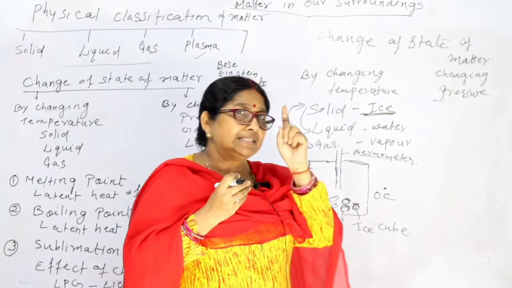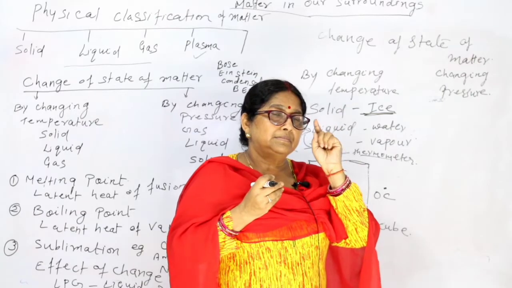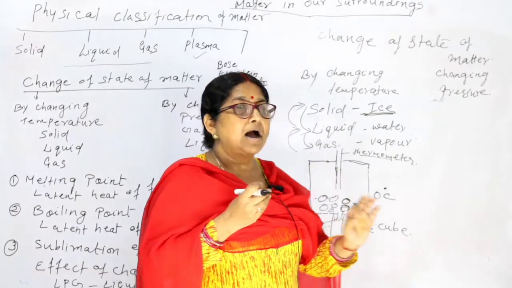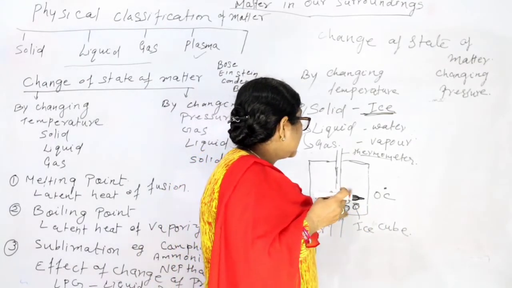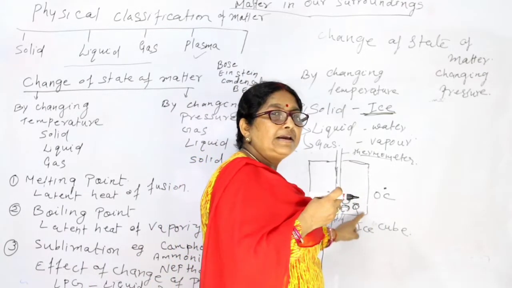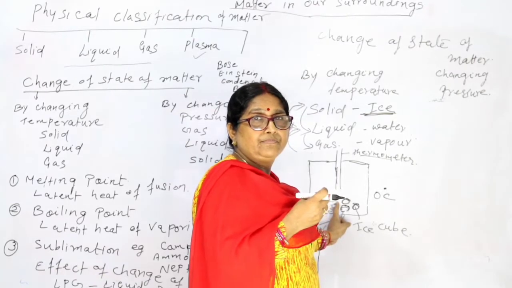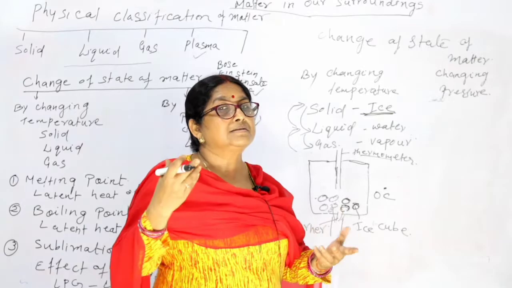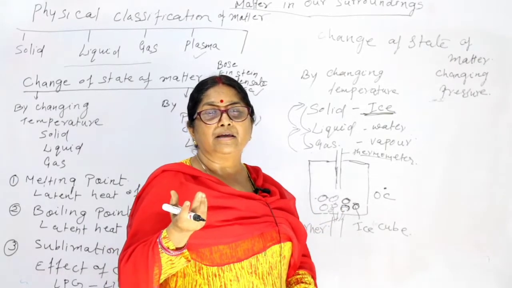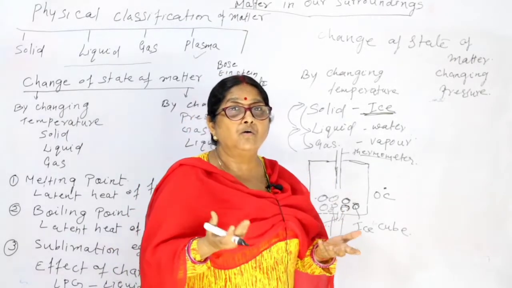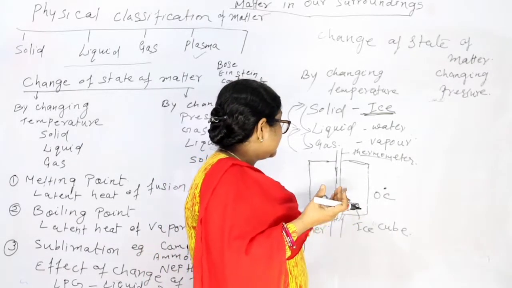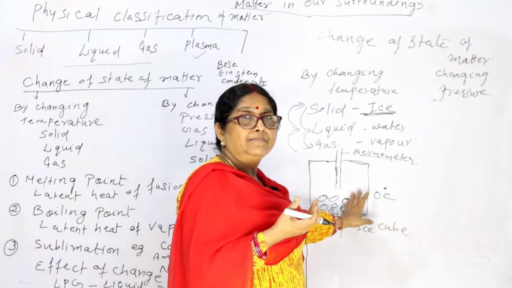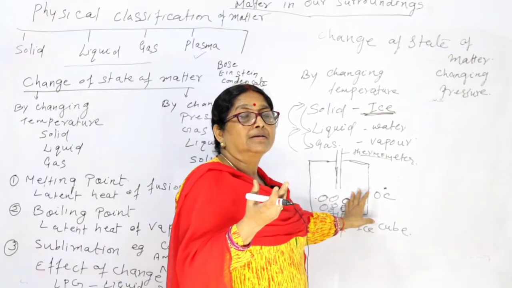Okay. Till that time, temperature remains 0 degrees until the total ice cube is melted into liquid. Is it clear? Then why is the temperature not increasing? Where does this energy go? This heat which you are giving to it, where is it going?